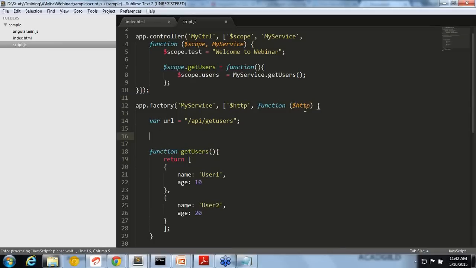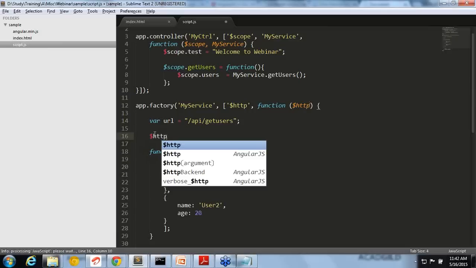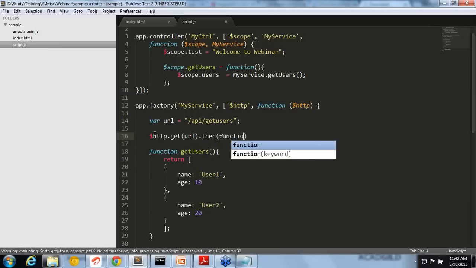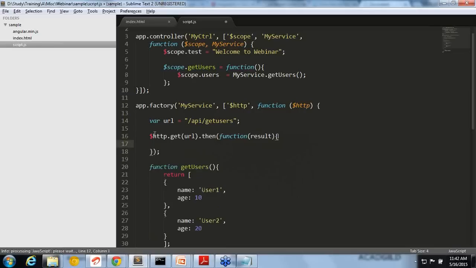Since you can see that I have already injected $http, that is a built-in service provided by Angular. So I can just use $http.get of this URL. That will provide me the data. I just need to write a function, and then it will have the result. This will have the data, which, let's say, is the complete list of users. So this will be the users. If I see this one, I can return these users. I will be getting the users or result here.